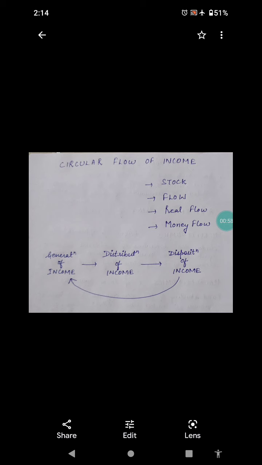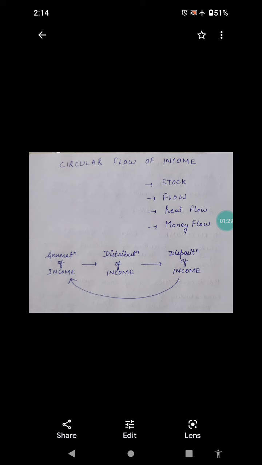So it involves three phases, as we are seeing in the diagram also. Generation of income. Firstly, the income is generated, it is distributed, and then income is disposed, that is disposition of income, and from there income is generated further again, and such a flow is maintained so that the market forces are always in a mobile state.